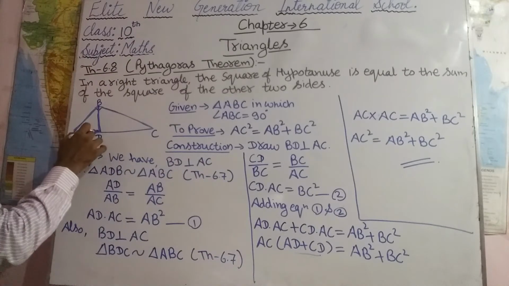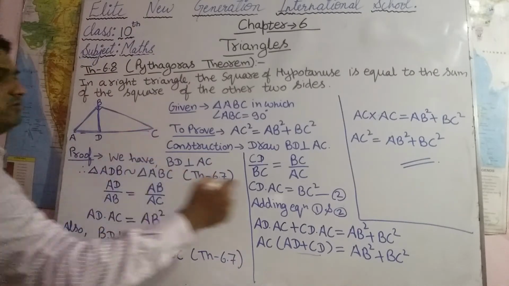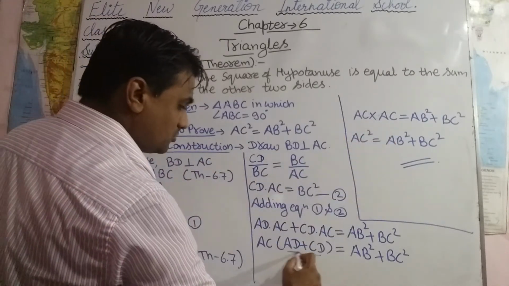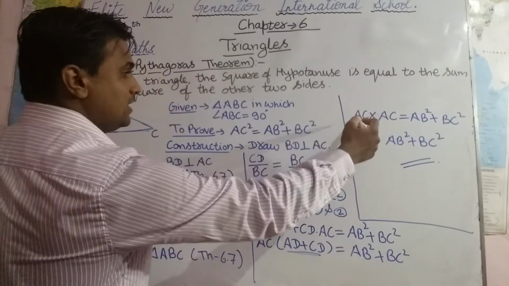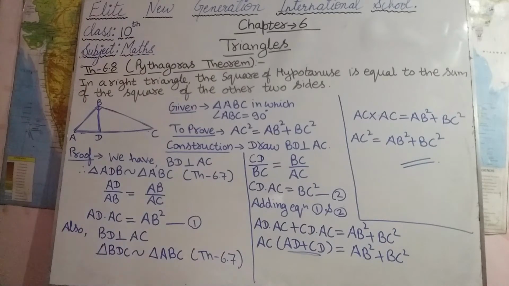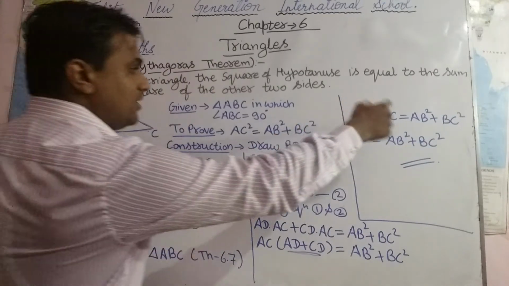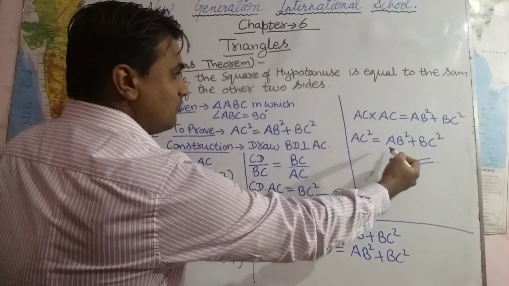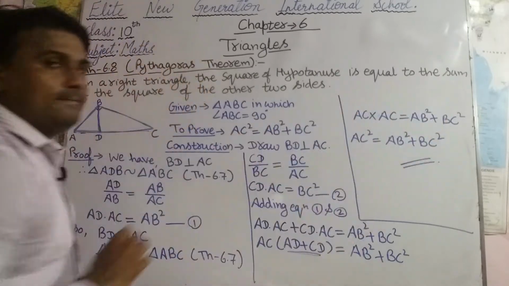In the diagram, AD plus CD will be AC. So in place of AD plus CD it will be AC. So AC into AC equals AB square plus BC square. AC into AC will be AC square, that is equal to AB square plus BC square.